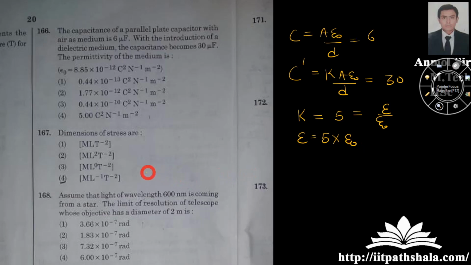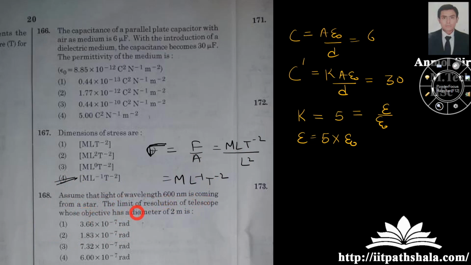Now the dimension of stress. As you know, and as I told you in the previous question, stress is nothing but force upon area. Force is nothing but M L T minus 2. Area is nothing but L square. So M L inverse T minus 2. The fourth option is correct.